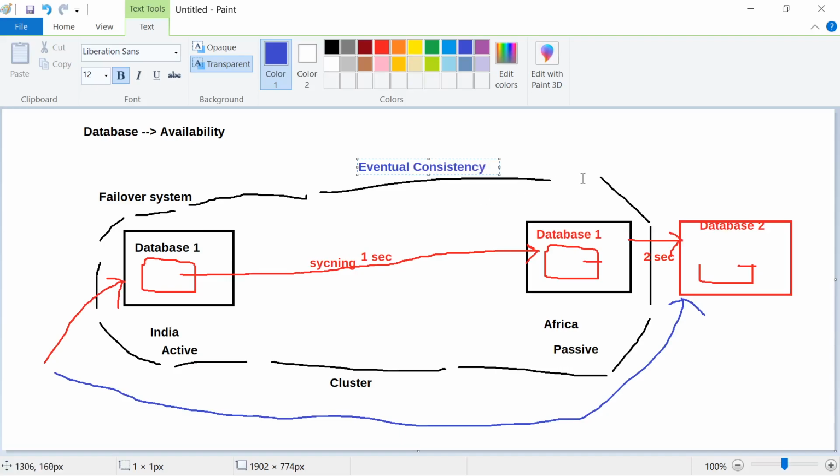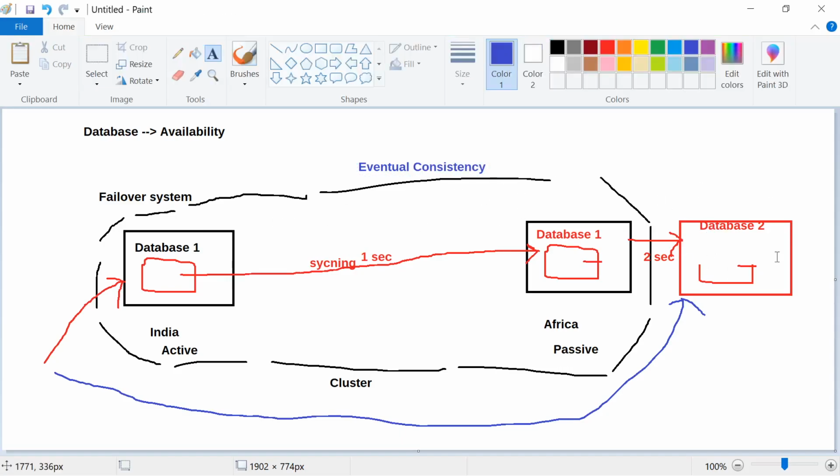I had explained this concept, right? It takes time for the syncing process to happen, and it's called eventual because it will eventually sync up, but not immediately. So the cloud data provider will say, okay, I'm giving you this service, but this is the condition: just remember, it is eventually consistent. If you don't find your data, don't complain, just wait for it, and eventually it will be synced, and then you will see the data.